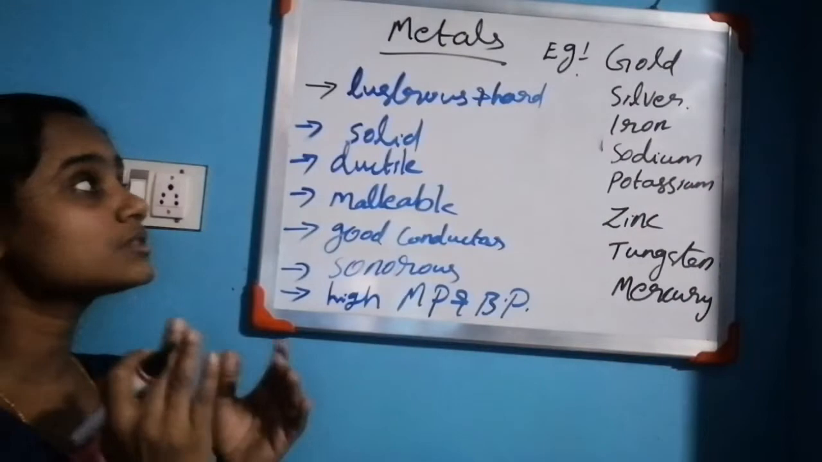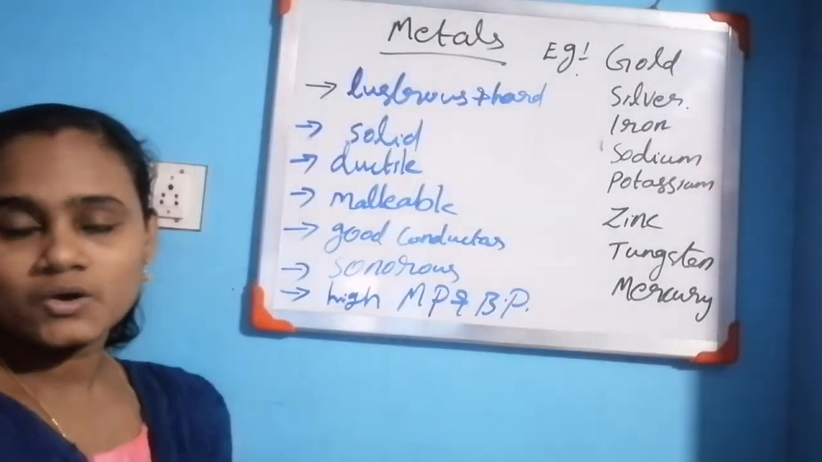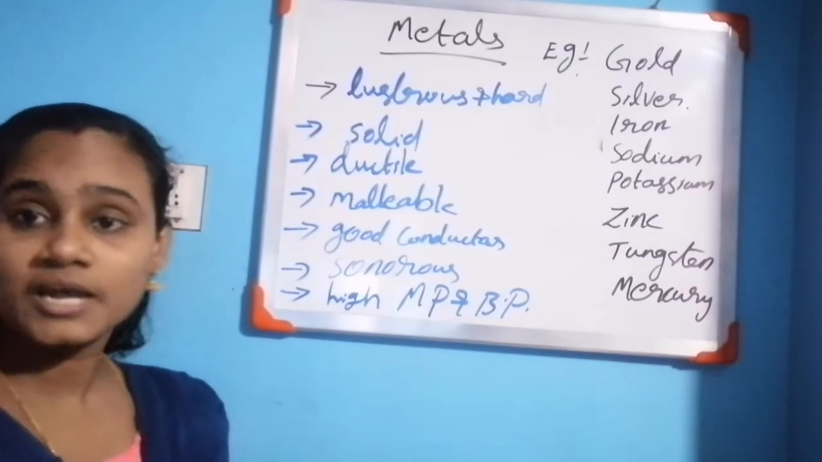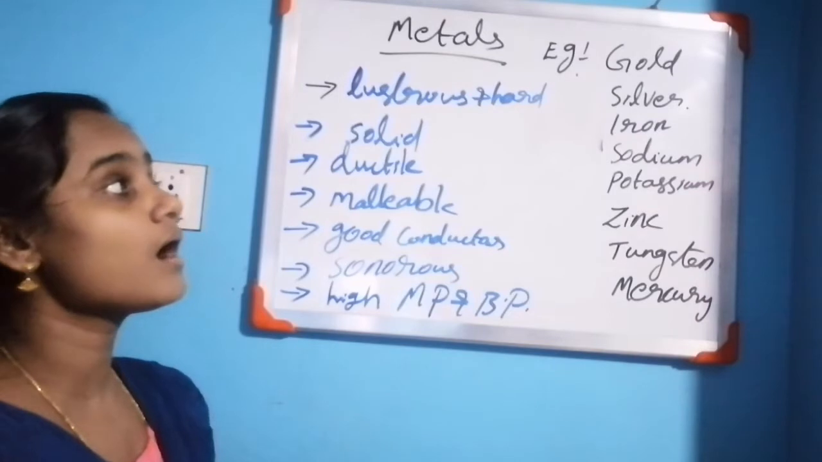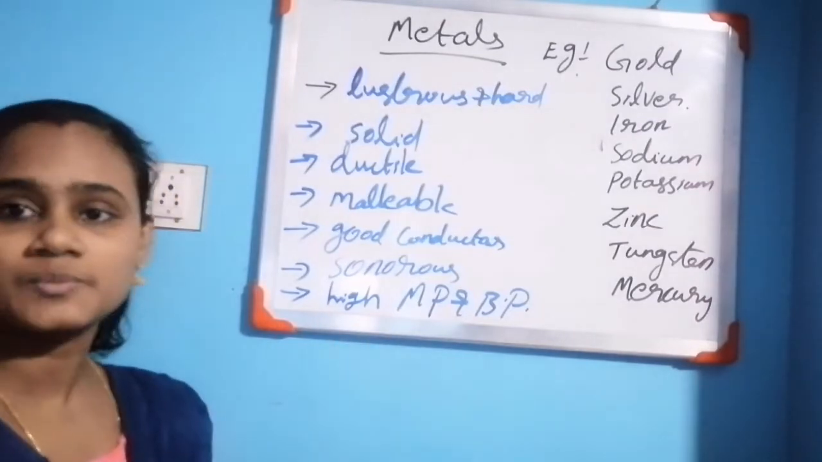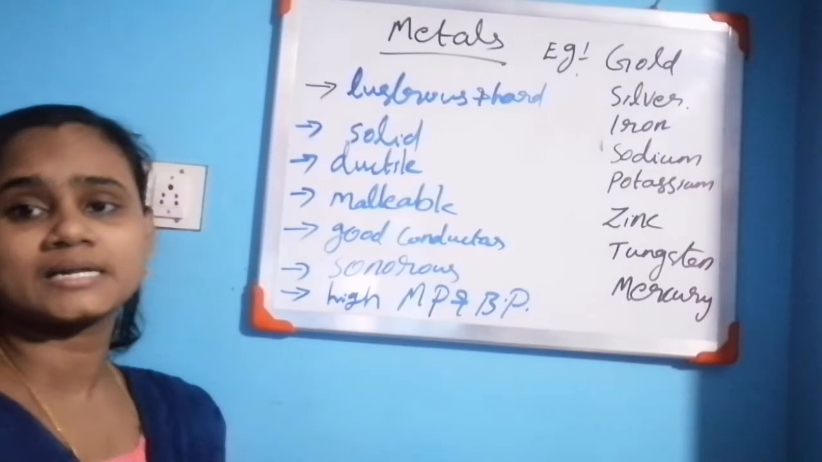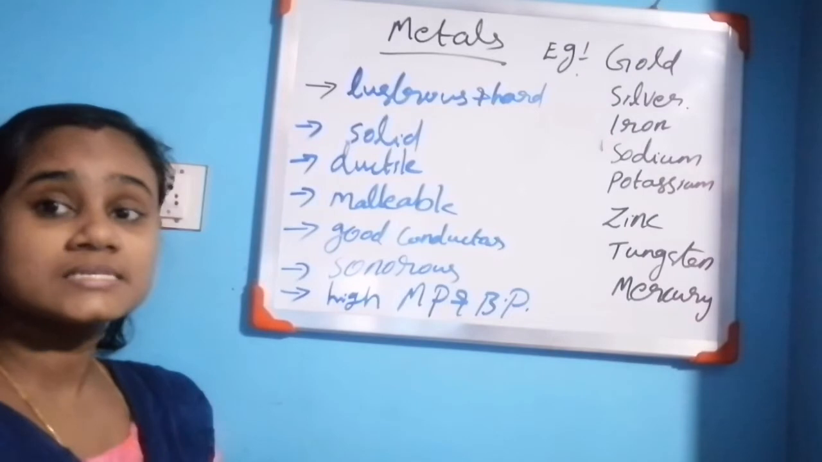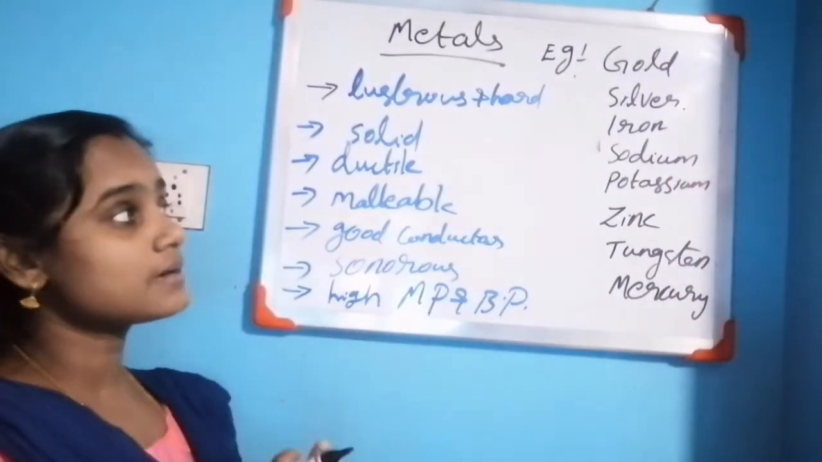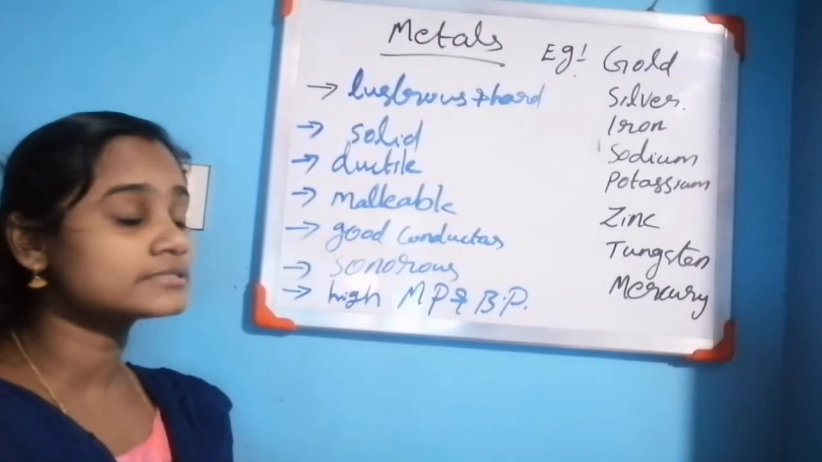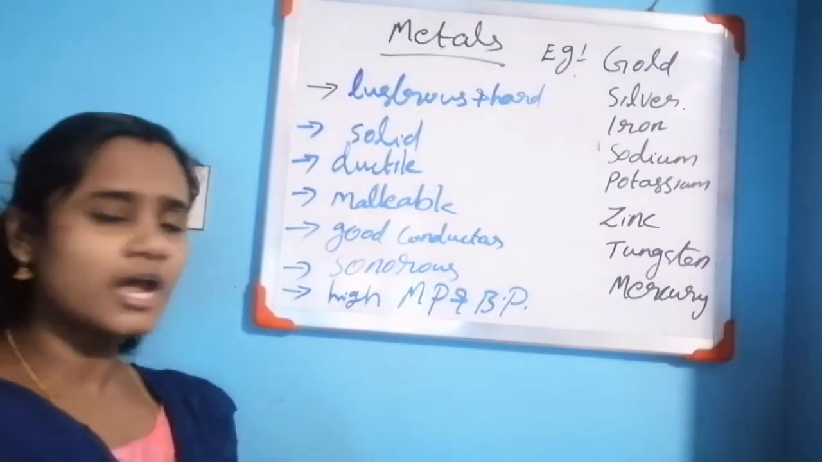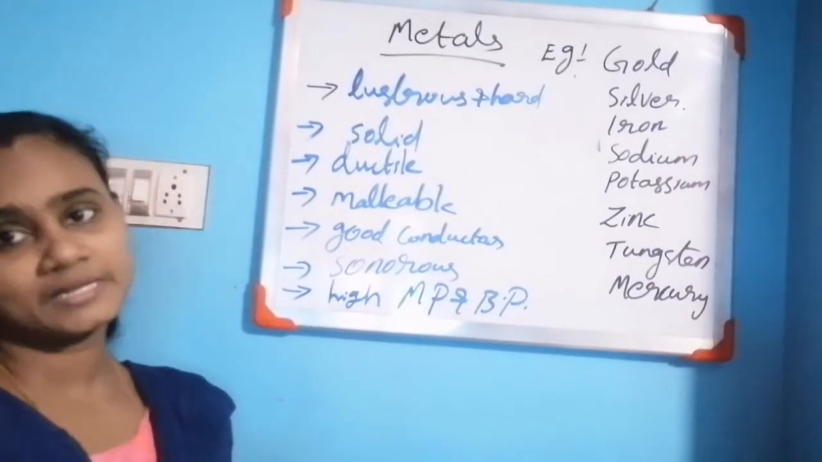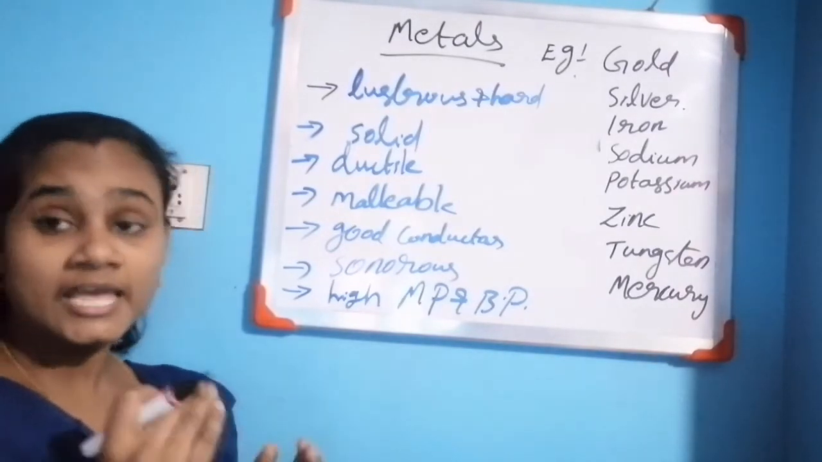All the metals are lustrous and hard. Gold is a lustrous material. Lustrous means shining, shiny material. Iron is a hard material. Almost all the metals are lustrous and hard. For example, gold, silver, iron are very strong and very shiny materials.